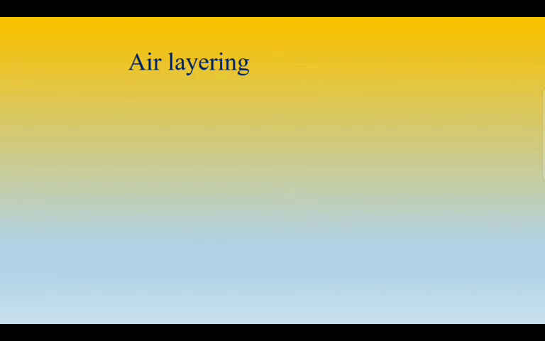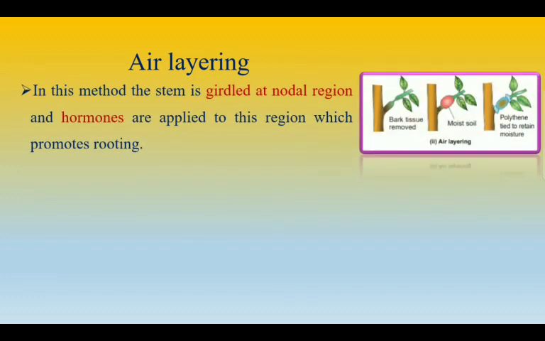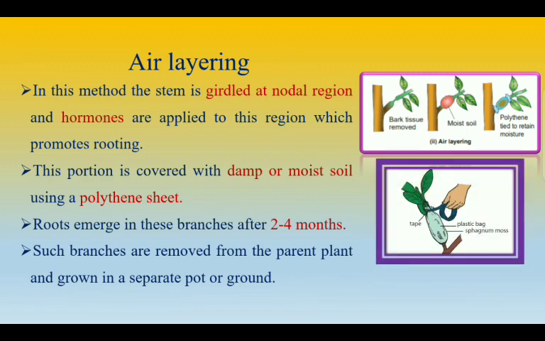Next is air layering. So in this method, the stem is girdled at the nodal region and the hormones are applied to this region which promotes the rooting. So you can see in the first picture, you can see the girdled portion. So this portion is covered with damp or moist soil using a polythene sheet and even along with that you can include sphagnum moss which is a bryophyte which helps to retain the moisture content.